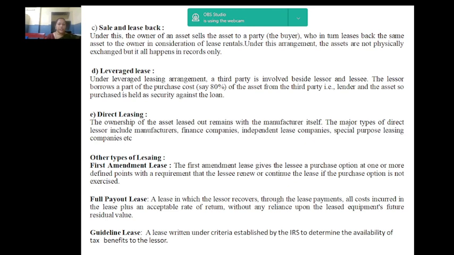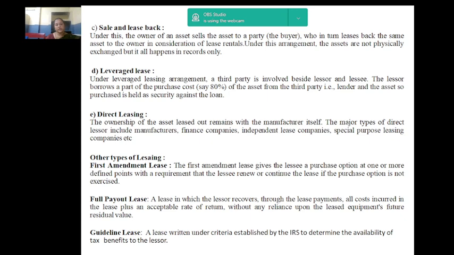Apart from this, there are some other kinds of leasing. So we will see one by one. Number 1, First Amendment lease. A First Amendment lease is a mix between a capital lease and an operating lease. A First Amendment lease is treated as a capital lease, allowing the lessee to depreciate the equipment on their financial statements.